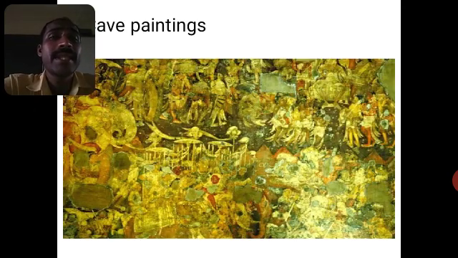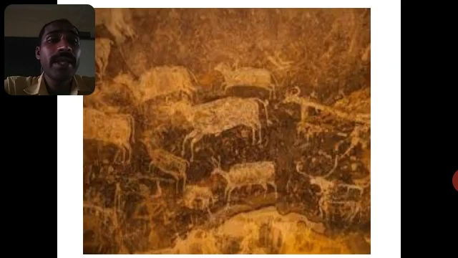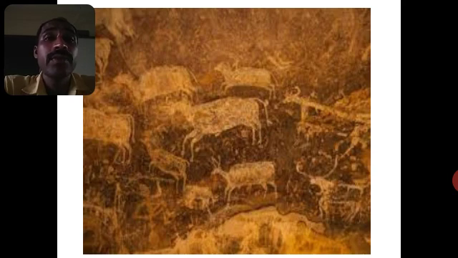And the cave paintings, see, these are the cave paintings. Cave paintings have been found in different parts of the world. Then what did they use to make the paintings? They used charcoal to do the wall paintings. Wall paintings have been found in India as well as in different parts of the world. Even today they survive, and these paintings give us a lot of information about early man.